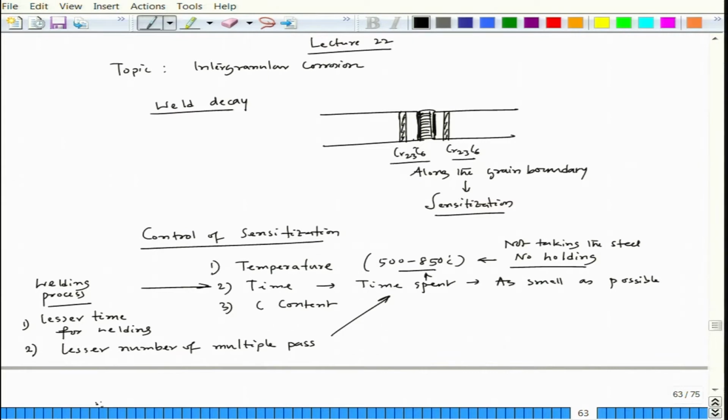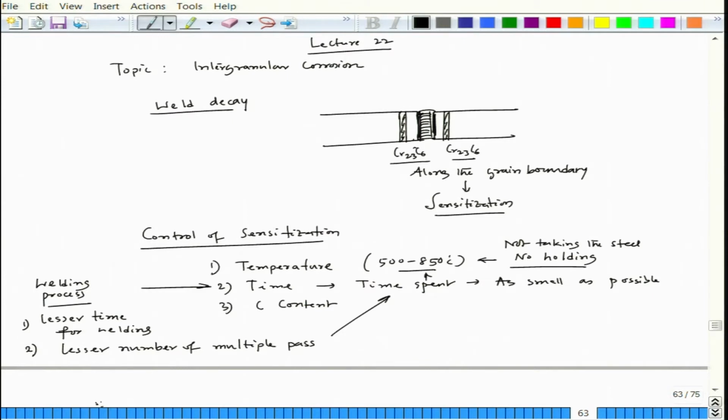Arc welding heat intensity is very high, so it melts quickly and joins quickly, so you do not have to hold that welding torch longer in that weld pool region. You can take it out quickly, so that heat dissipates quickly and does not have time for retention within that temperature zone, even if there is a heating and then cooling process. The cooling would be faster if the heat intensity is very high, with less time spent for the welding. Okay. So, that time you do not have that problem.